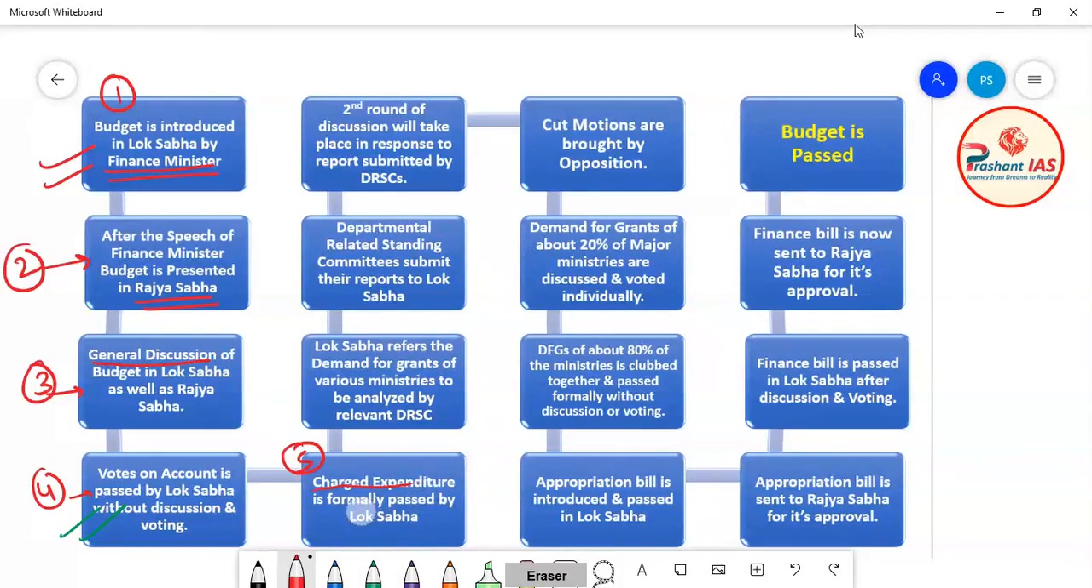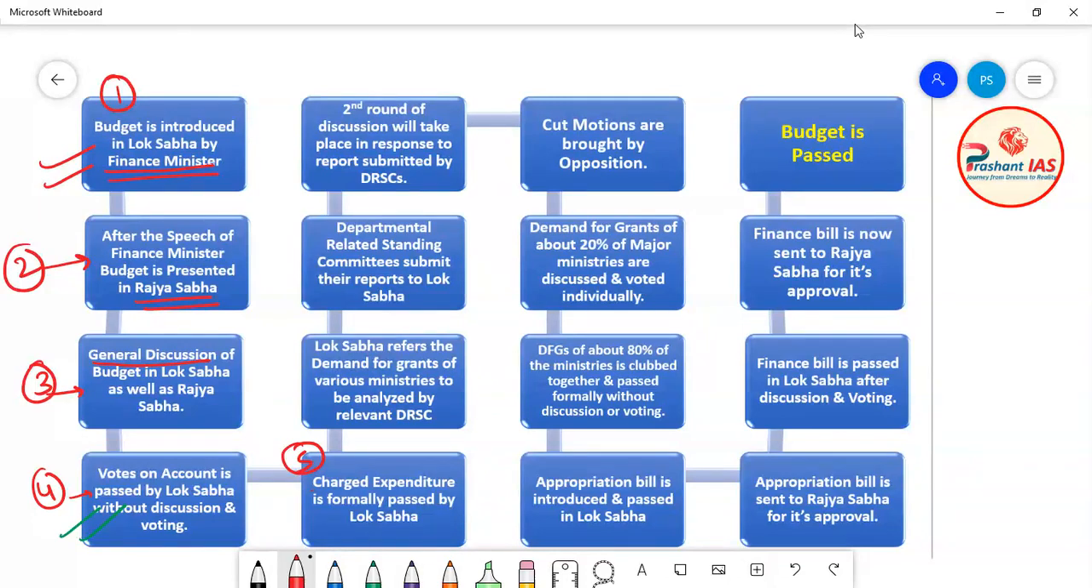Friends, you can remember that in the last class I taught you about the meaning of charged expenditure in a very detailed manner. Charged expenditures are those expenditures which are permanently charged on the Consolidated Fund of India. Now what do I mean when I say that they are permanently charged on the Consolidated Fund of India?